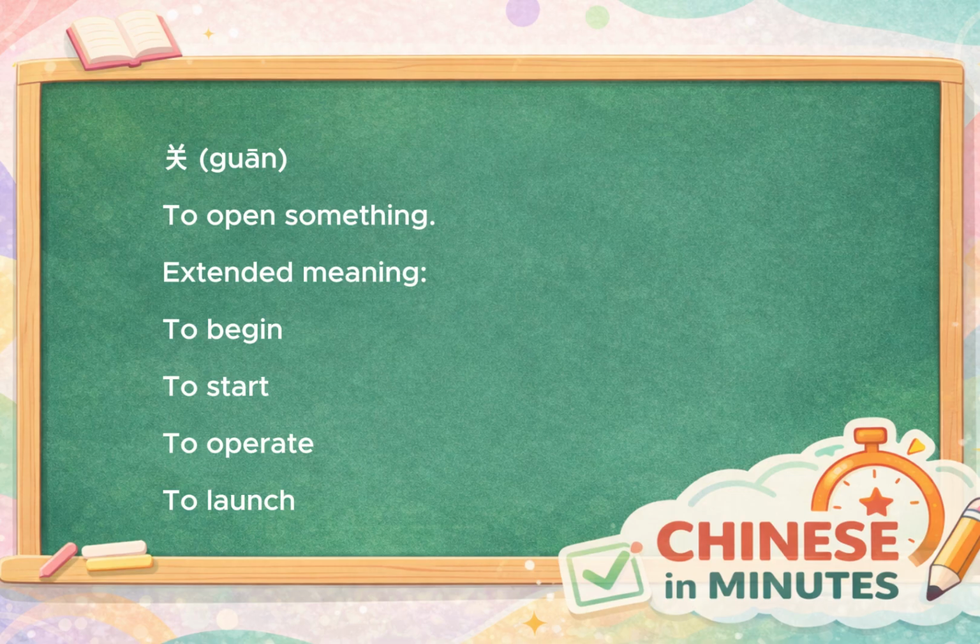Today, we learned 10 common Chinese words built with the character guān. The character guān is extremely common in daily Mandarin Chinese. It can mean closing something, turning something off, controlling something, or even being related to something. You'll hear it in daily life, at home, at work, at airports, in games, and even in relationships.